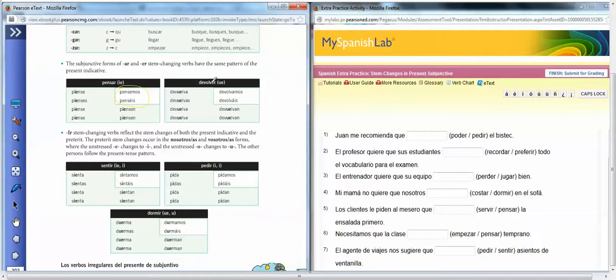And that's the same for those that end in ER. So that's like pensar, devolver. Devolver was an O to UE. It changed everywhere but in the nosotros and vosotros form.